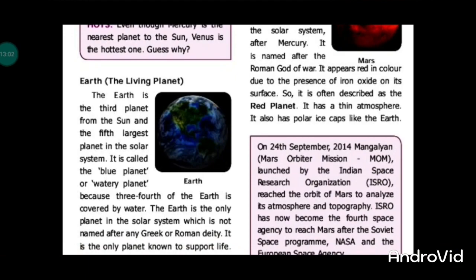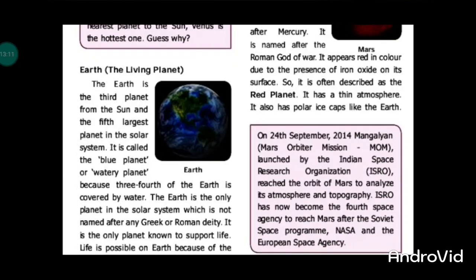Now we'll go to Earth. Earth is our planet. It is placed in third place. It is the 5th largest planet. There is no specific Roman god name. Earth is the only planet in the solar system not named after a Greek or Roman deity. It is the only planet known to support life.